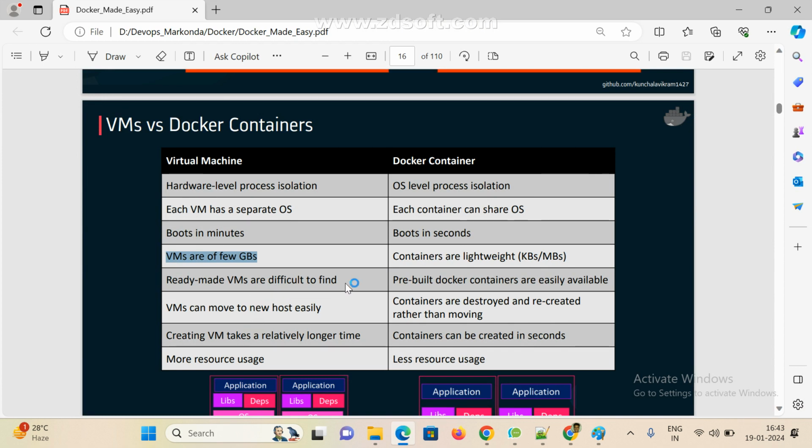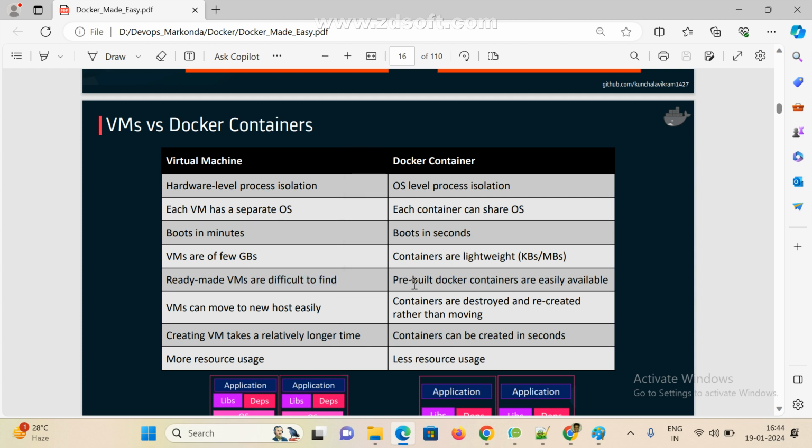Ready-made VMs are difficult to find. Now, if you see here, VMs are a few GBs and containers are lightweight, and ready-made VMs are difficult to find.